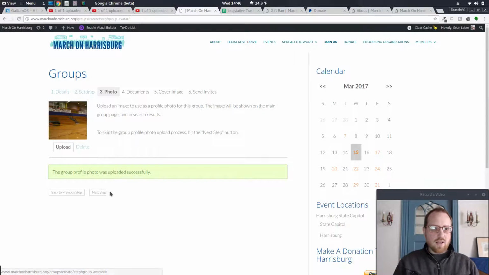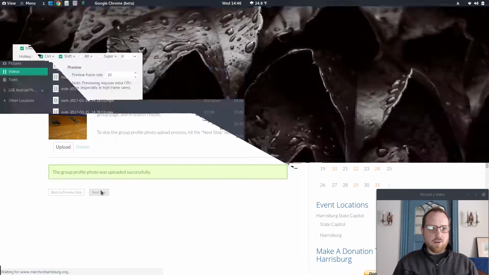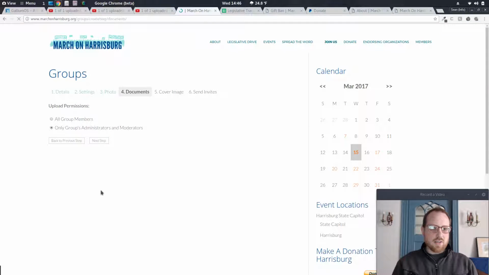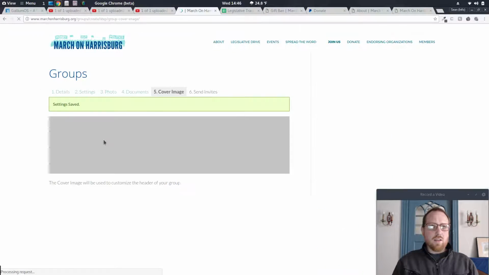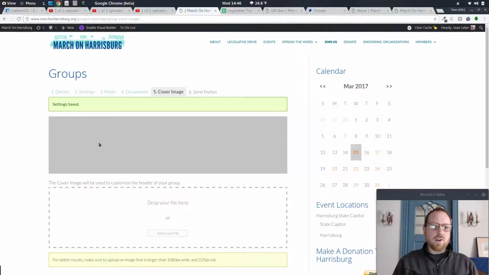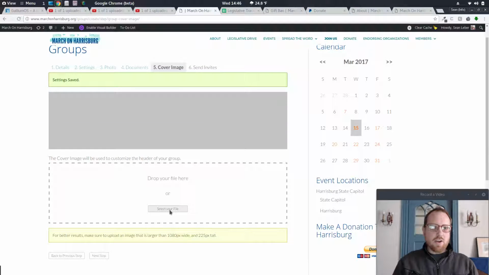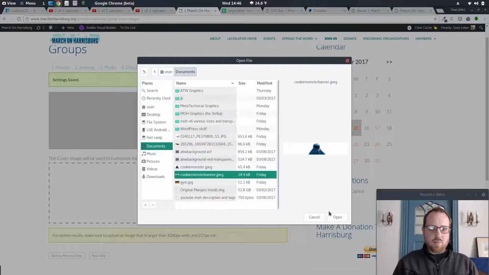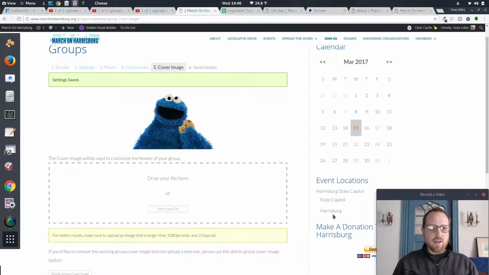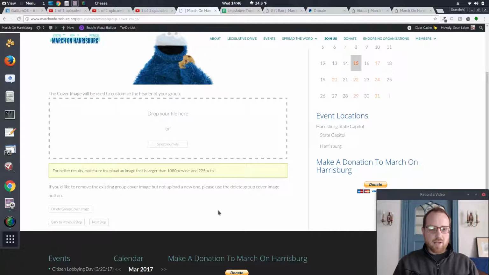We've got a gymnasium for our photo, and now, for documents upload permissions, all members should be able to upload documents to the page. If there's any kind of Excel or Word file, usually we do most of our stuff through Google Drive, but if there's a flyer, a PDF or something like that you want to put up there, go for it. Now your cover image. I'll just use the Cookie Monster banner because I know that fits nicely in there. All right, bam, there it is. There's my Cookie Monster from my profile.